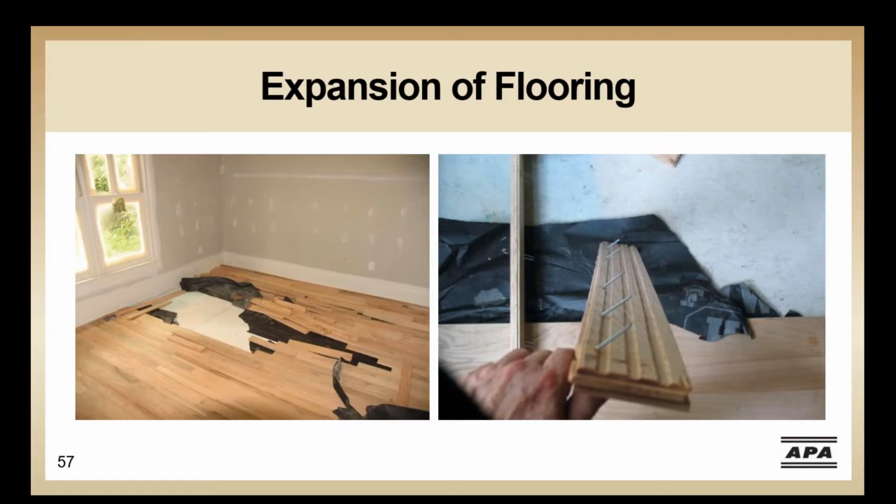We discussed how gapping can happen as the subfloor and hardwood flooring shrinks. While less common, it is possible that the hardwood flooring can expand relative to the subfloor. If there isn't sufficient space at the wall to allow for the expansion of the flooring, the panels can start to buckle up or push up. In this case, the installer should install the hardwood with a gap at the baseboard. This gap is typically covered with a quarter round at the bottom of the baseboard over the hardwood edge. In this case, the hardwood has been pushed up off the floor.